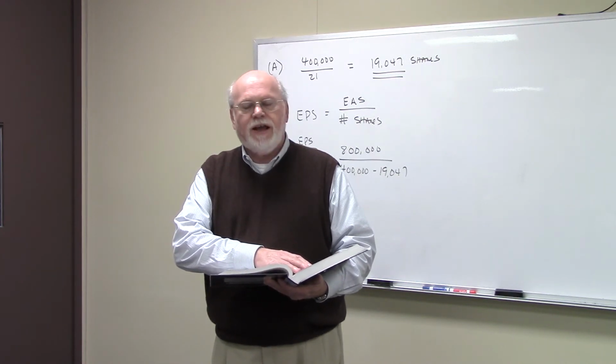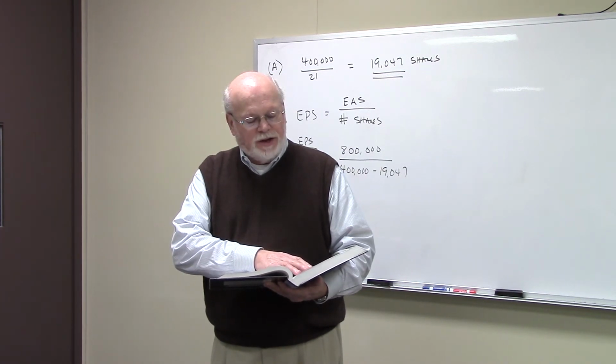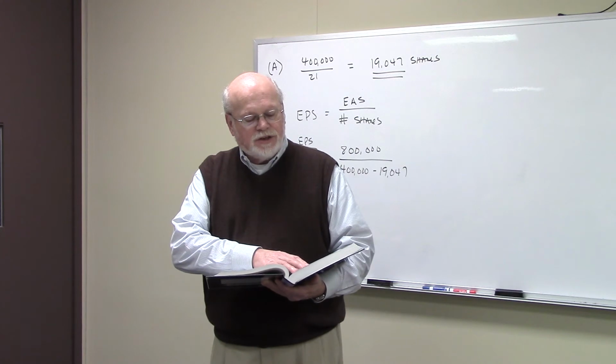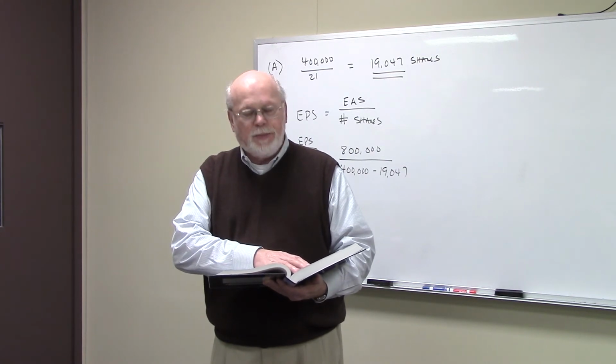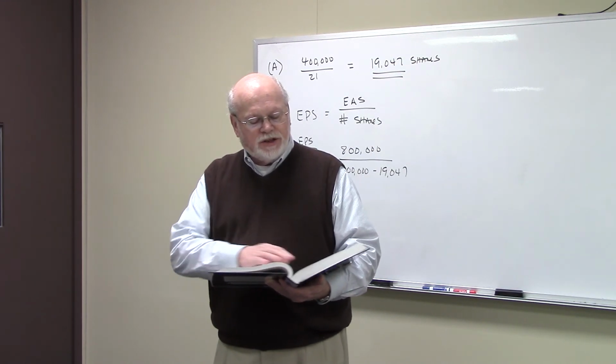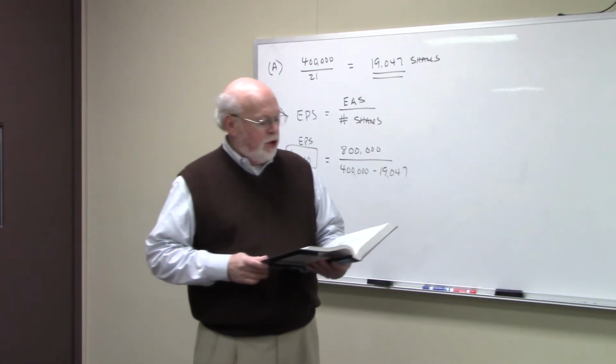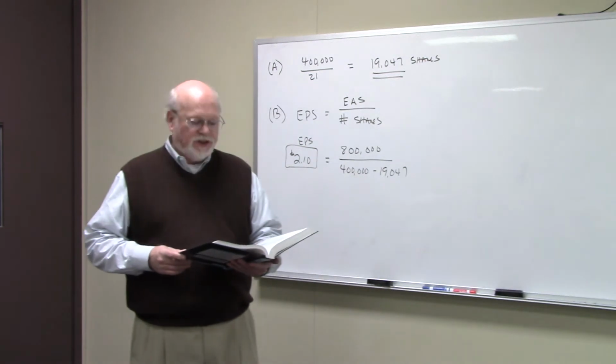B part says calculate earnings per share after the repurchase and explain your calculations. C part: if the stock still sells for 10 times earnings, and if its PE ratio is still 10, what will the market price be after the repurchase? D part, compare the pre and post earnings per share. And E part, compare and contrast the stockholder's position under the dividend and repurchase alternatives. What are the tax consequences of each of these?